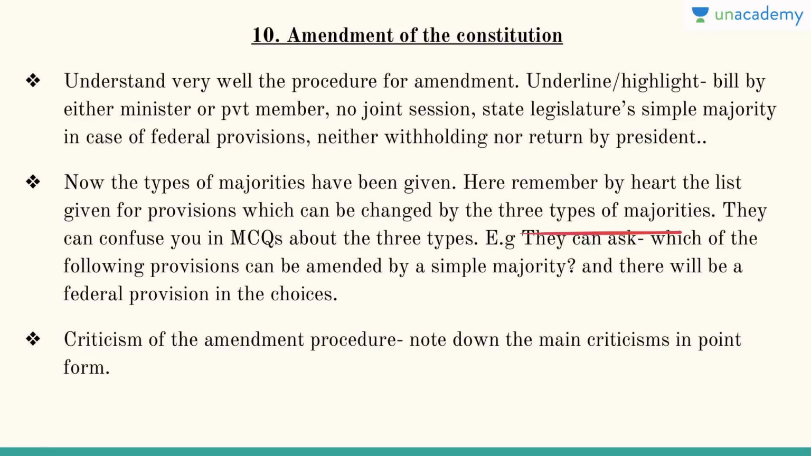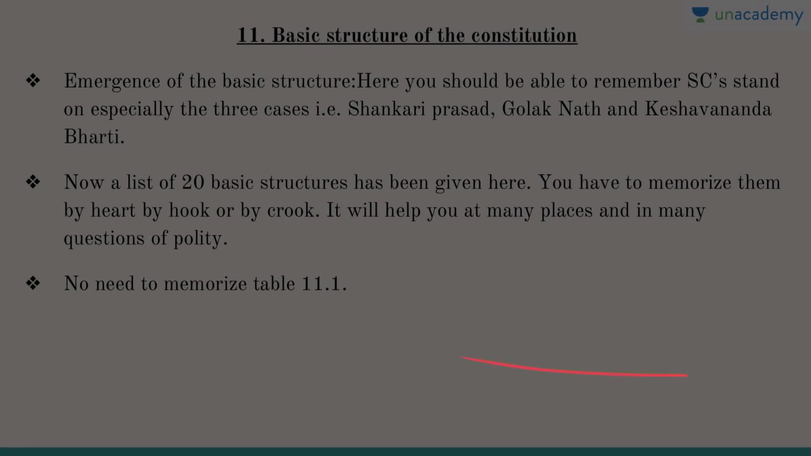Okay, and there can be three types of majorities. They can often confuse you in MCQs. They can ask which of the following provisions can be amended by simple majority, and there will be a federal provision in the choices. Then criticism of the amendment process, note down the main criticisms in point form.